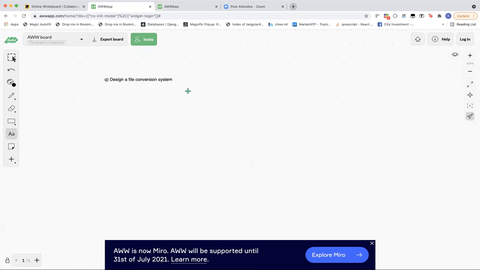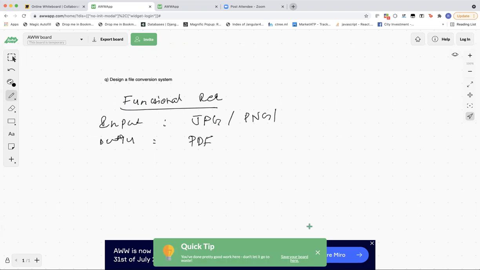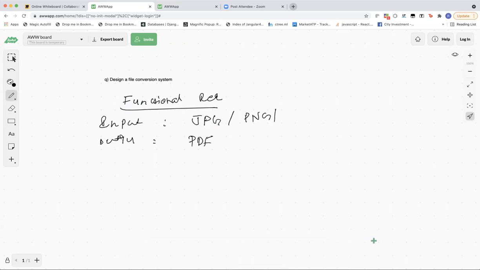Look, as simple as this. Bro, file conversion in the sense, what is the expected? Should we convert JPG to PDF, or what kind of conversion is expected? Input and output, basically. Okay, so I'll name it as functional requirement. Probably the input can be any of the files, it can be JPG, PNG, or whatever. And let's suppose the output is PDF.